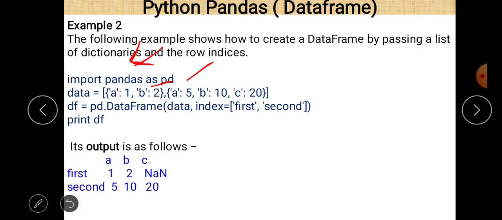Now here what we write is data: A1, B2 as dictionary 1 and then dictionary 2, and both are part of a list here.